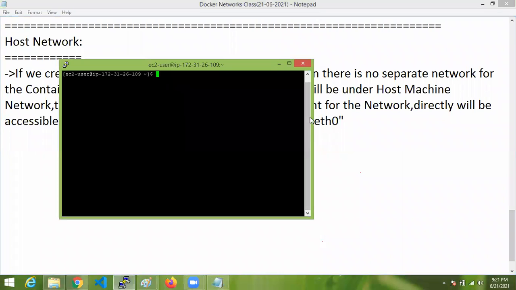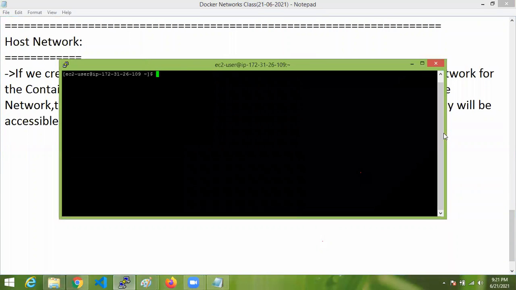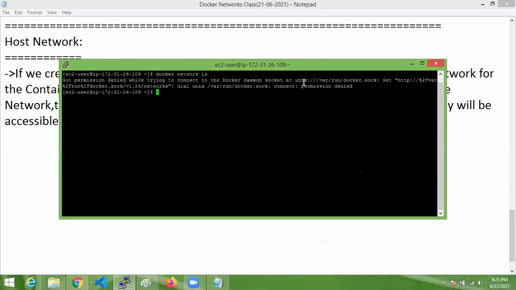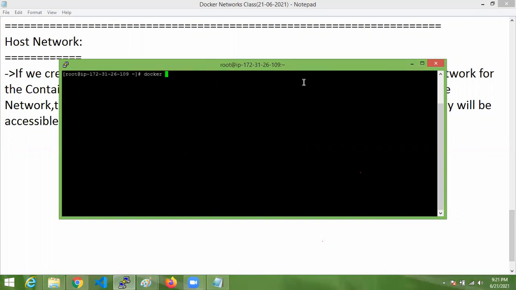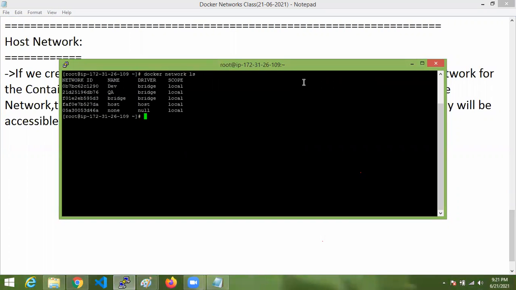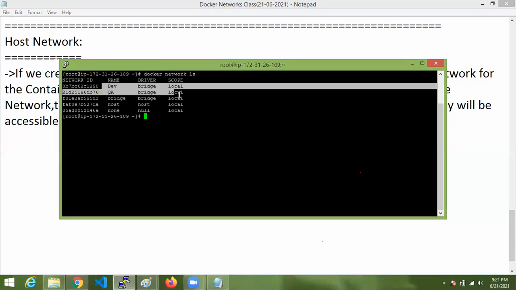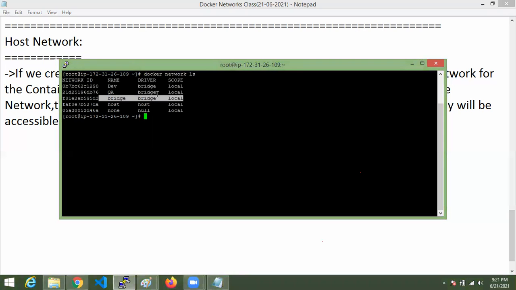First, we know this host and bridge only. Docker network ls. The network should become okay. Docker network. We have different types of networks. We have user-defined networks, dev and QA, which we created yesterday, and these are predefined networks: bridge network, host network.